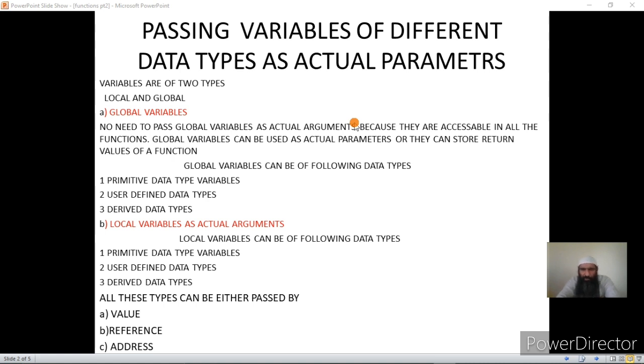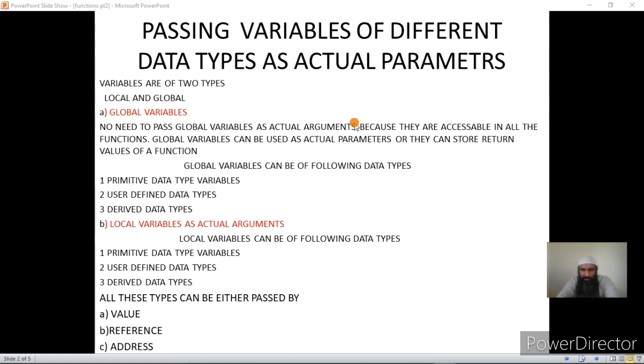But we can access these or use these variables in other functions also, provided we pass them by reference or by address. So calling or passing by method of a function provides an alternative to overcome the scope or visibility of local variables.